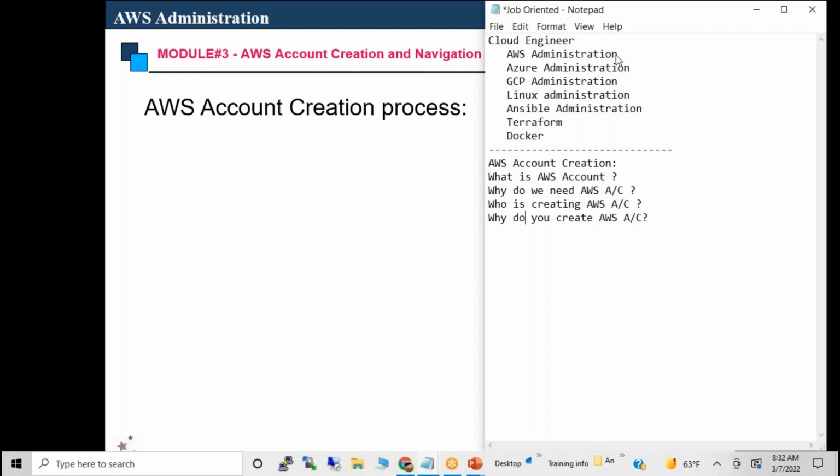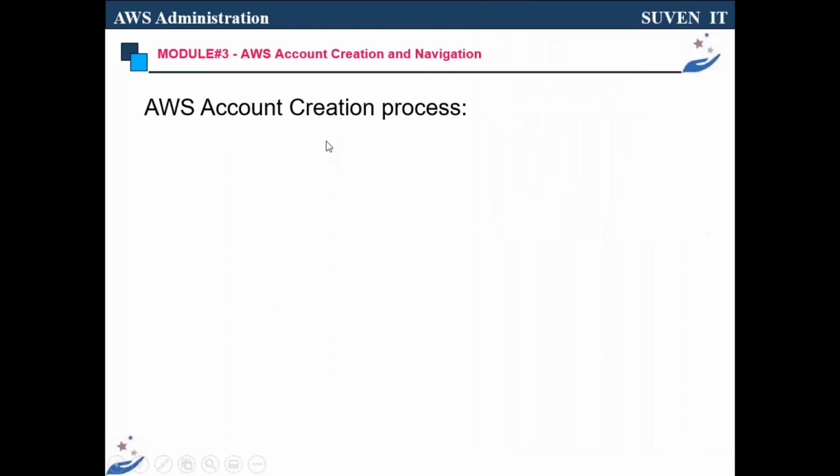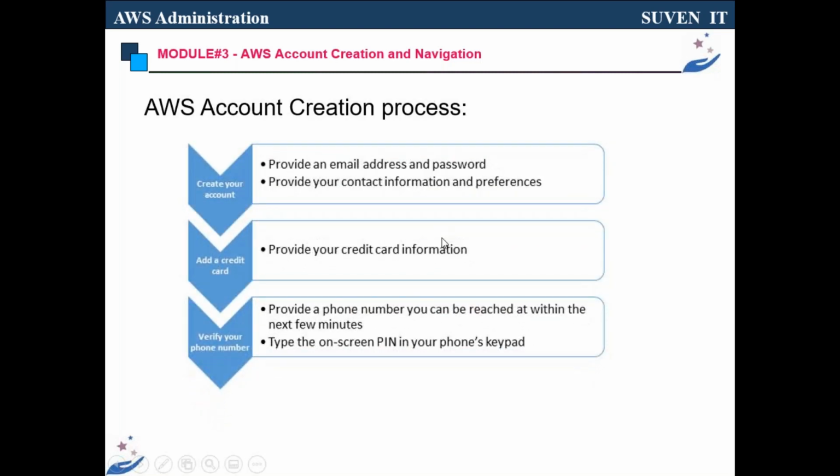So coming to what you need to create the AWS account. These are like questions and answers. So what do you need exactly? You need a valid email ID. You need valid credit card information. You need a valid phone number. That is the most important thing you need to understand to create your AWS account.